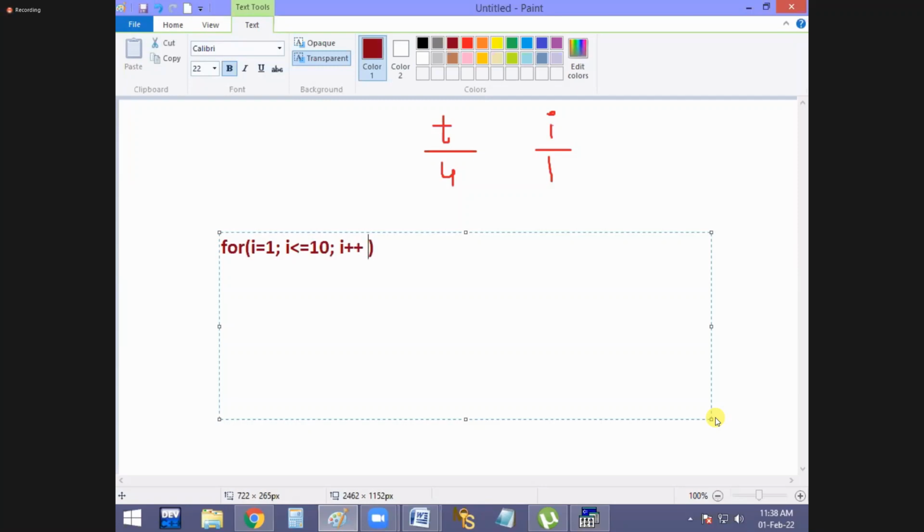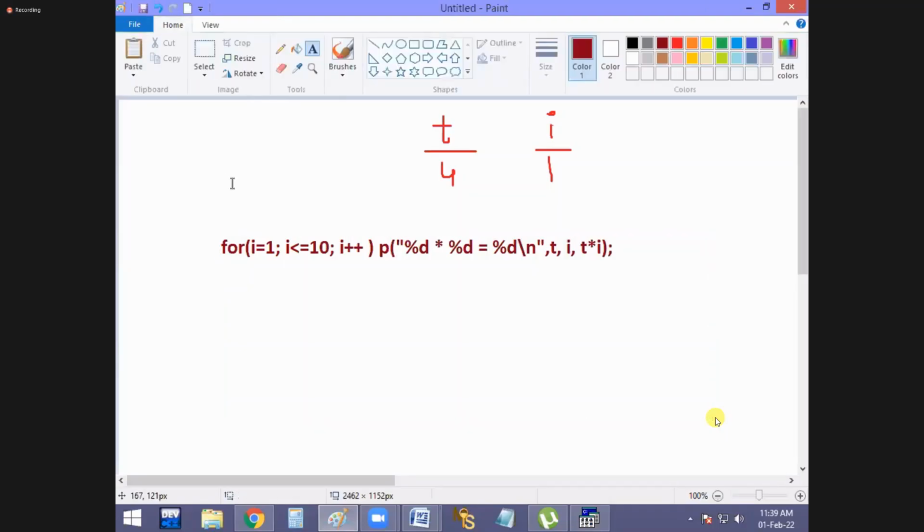This loop is repeated how many number of times? 10 times. Now the I value from 1 up to 10 it is repeated. Now directly you can write like this: printf percentage D into percentage D equal to percentage D, T comma I comma T into I. It's over. Now watch how easy. First, guys, the I value is what? 1. 1 less than or equal to 10, condition true. Then print percentage D.